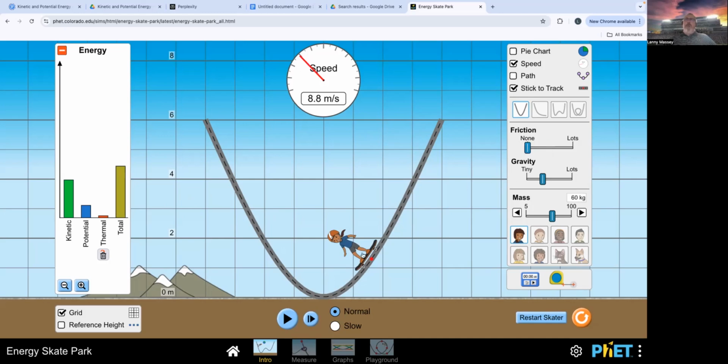Maybe I ought to show you that real quick. Get rid of the friction again, and we'll let it go up and see if I can catch it halfway up. Well, not quite, but close. So as you can see, at the halfway point, the potential energy, at half the height, would have half the potential energy that it had at its maximum height. Well, where did all that energy go? It went to kinetic energy. So the kinetic energy has half the energy, and the potential energy has half the energy at the halfway point. And that just changes as we move up and down throughout the curve.